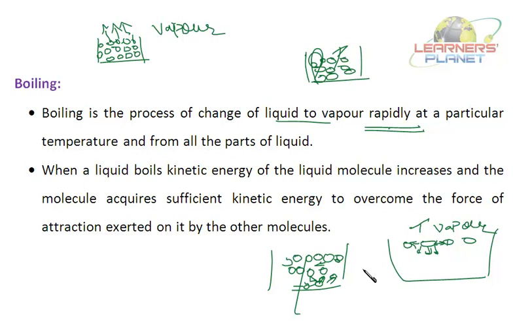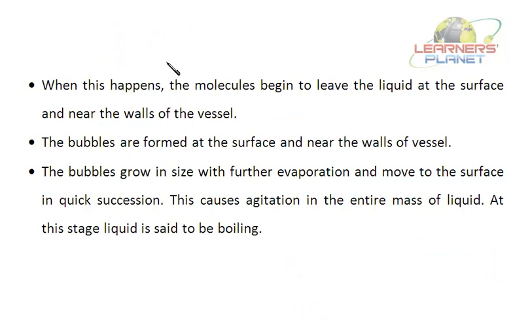That is, boiling point is a constant temperature. It's not that a liquid has a boiling point of 100, 150, 125, 200. It's not like that. Boiling point is a constant temperature at which liquid changes to its vapor state under normal atmospheric pressure. That is 1 atmosphere. Now when boiling occurs, that is when what? When the molecules have broken the intermolecular forces of attraction.